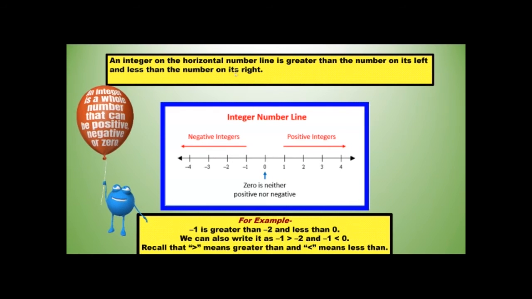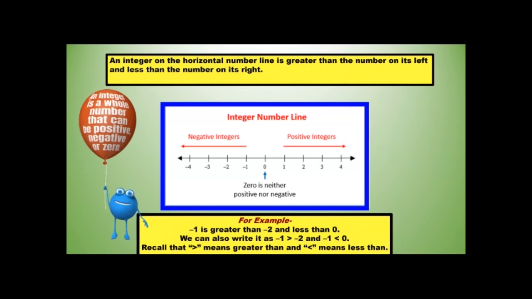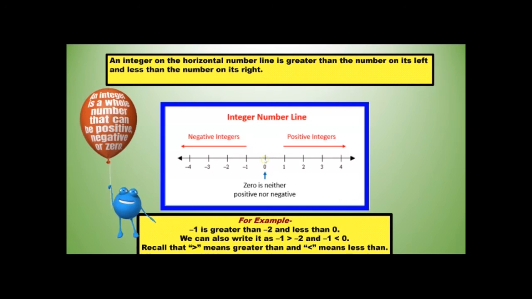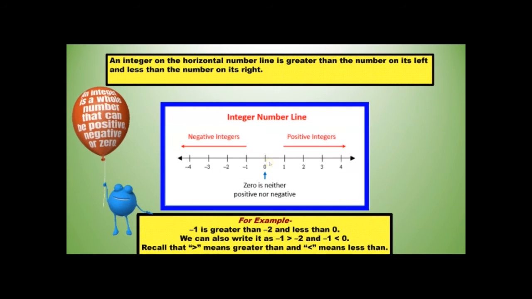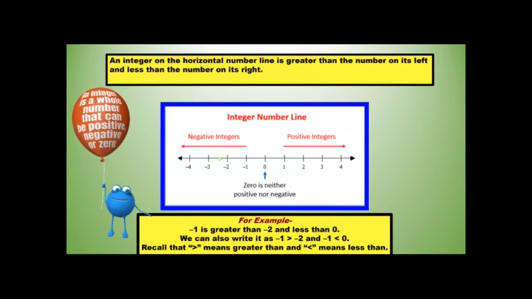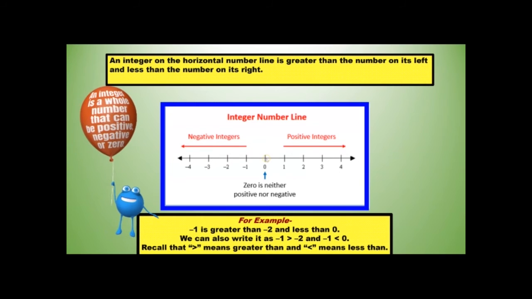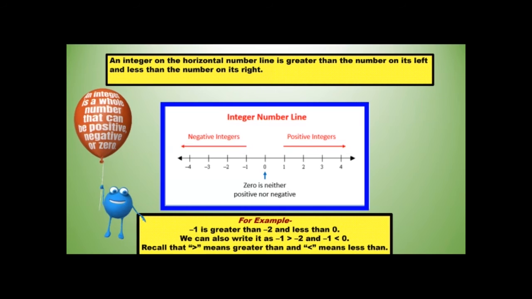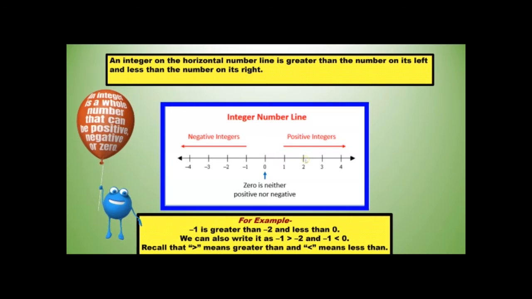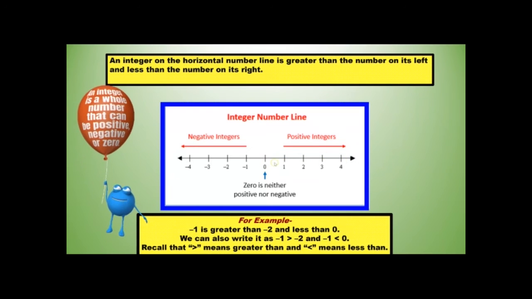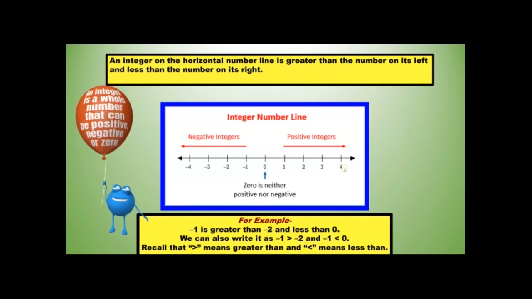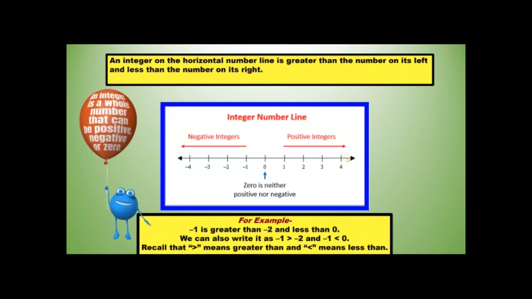An integer on the horizontal number line is greater than the number on the left and less than the number on the right. Let me show you what I'm talking about. So here's our number line. Anything on the right is larger or bigger than anything on the left. If we were talking about money and pennies, which would you rather have? 1 penny, 2 pennies, 3 pennies, or 4 pennies? Which is the most pennies? 4 is the largest number of pennies, and that's also the largest number.